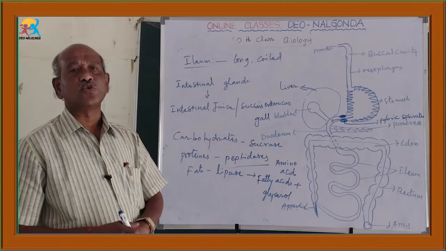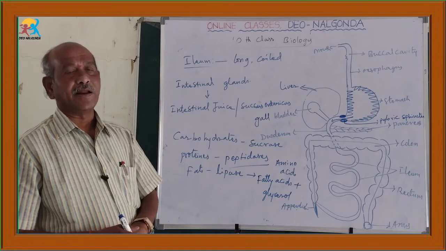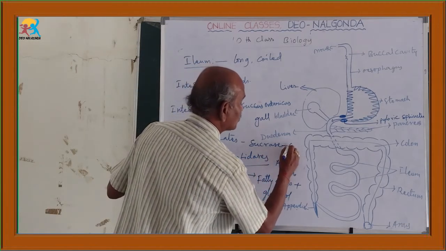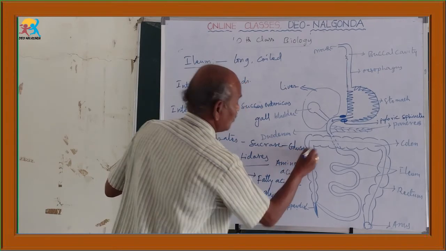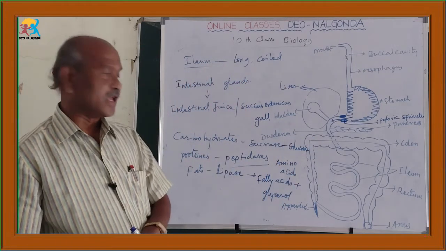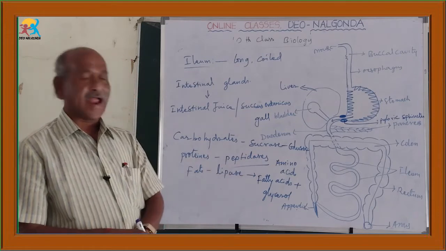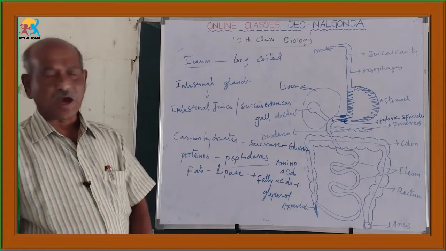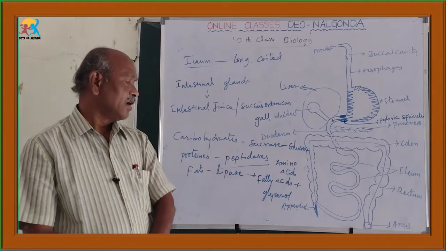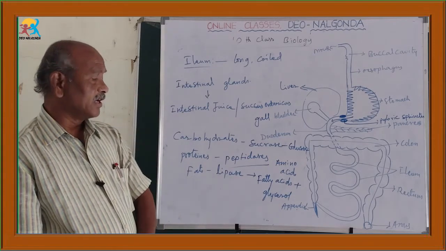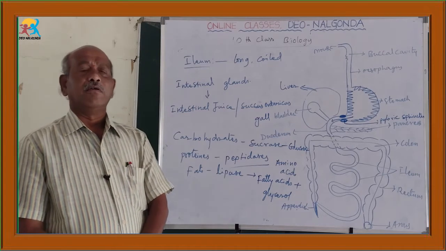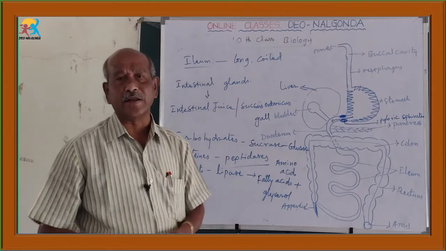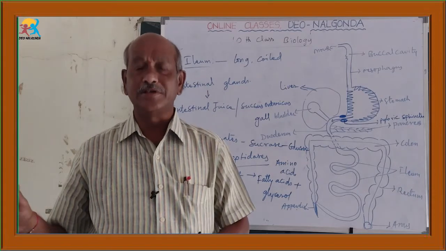Carbohydrates are digested by sucrase, maltase, lactase enzymes and finally form glucose. On the proteins, peptidases act and convert them into amino acids. On fats, lipase acts and converts them into fatty acids and glycerol. Like that, when the food is mixed up with this intestinal juice, the complete digestion takes place.